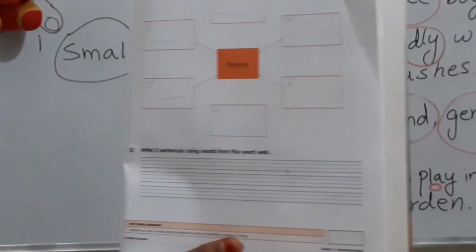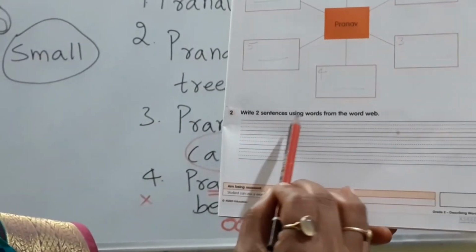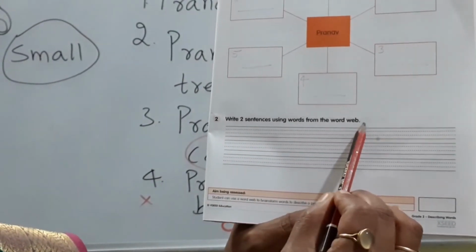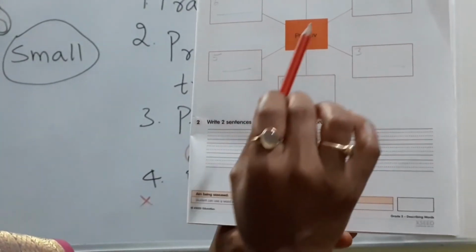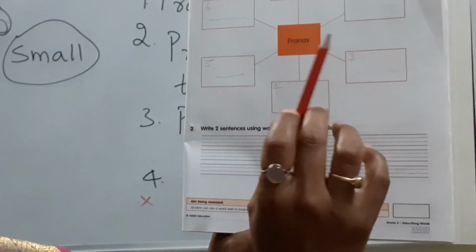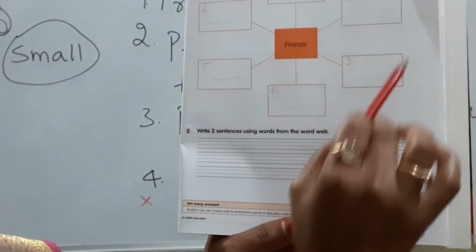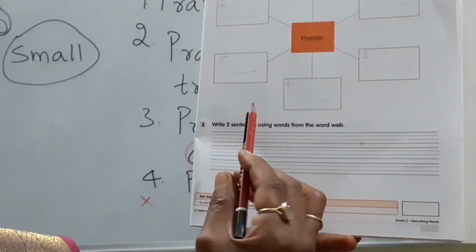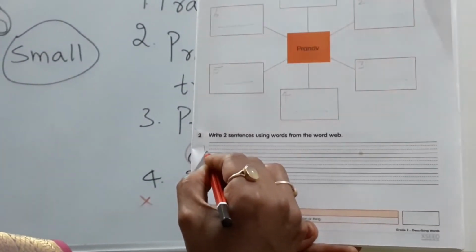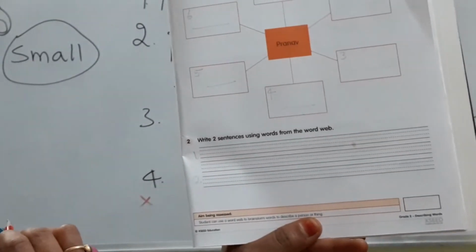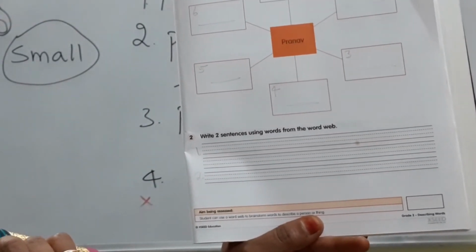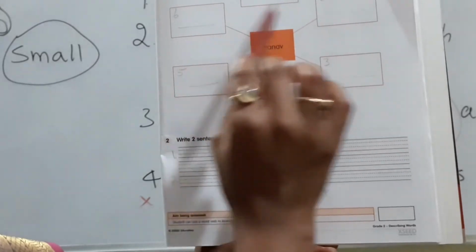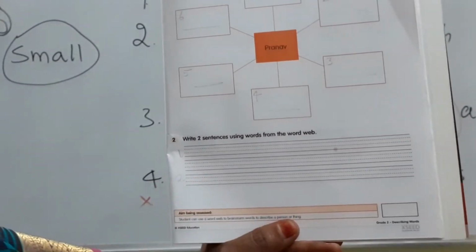Next, what you have to do? Write 2 sentences using words from the word web. From this word web, take any 2 words and using those words make sentences. Understood all of you?